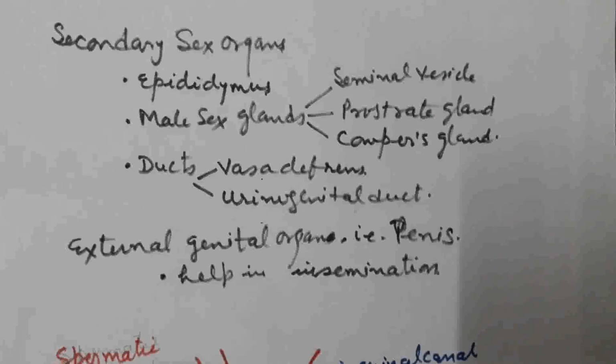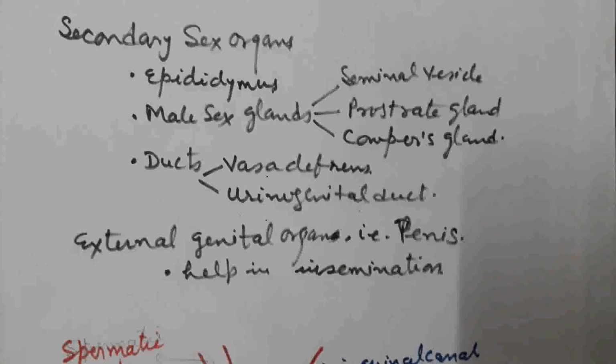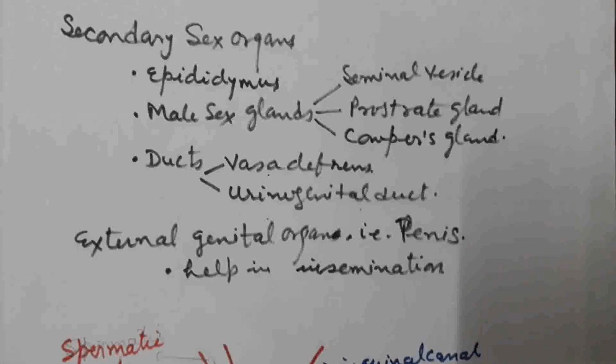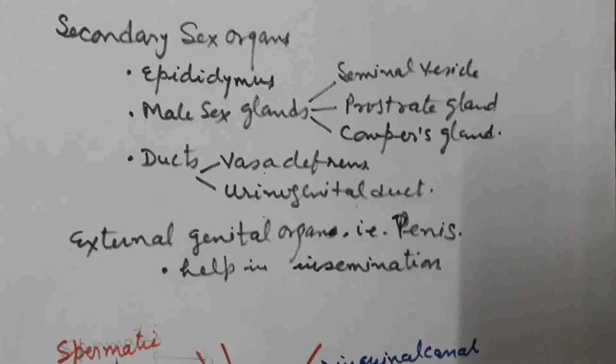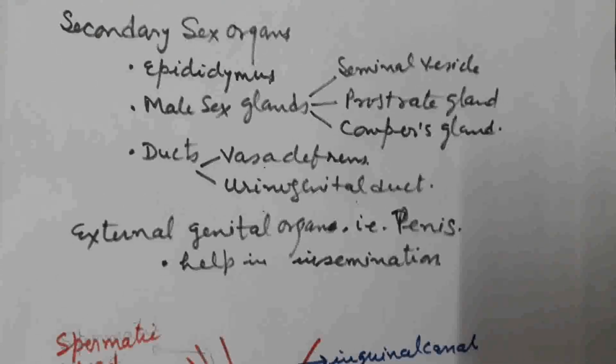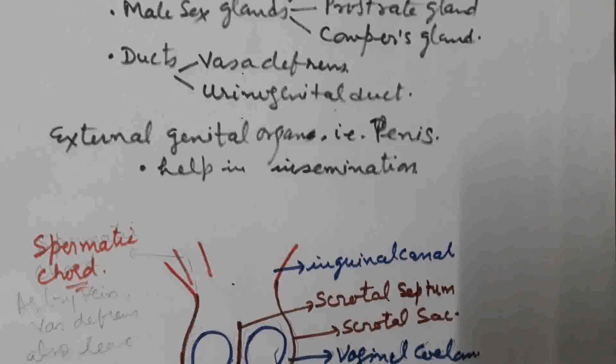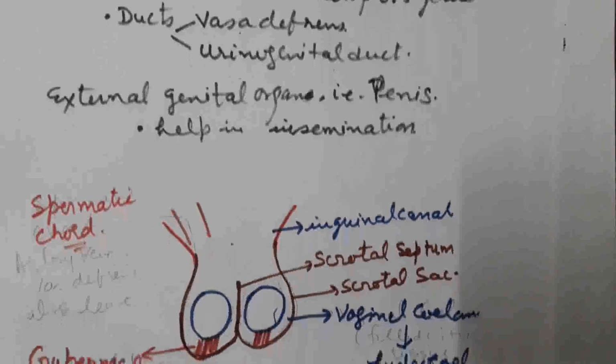External genital organs help in differentiation of male from female. That is the penis, present in the case of human male, which helps in insemination. What is insemination? That is pouring of semen or sperm into the female genital tract. The process is known as insemination.